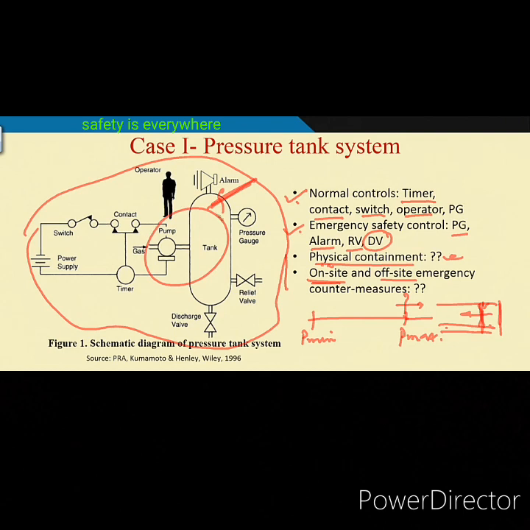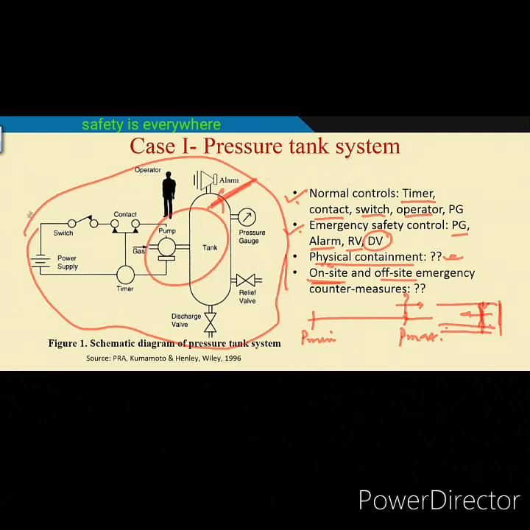If your on-site is this one, this is your target area, then neighboring departments will be off-site. But if you consider the plant as a whole as on-site, then society at large is off-site. As you are working with a hazardous system, you must know that this hazard should not affect the locality and the society.